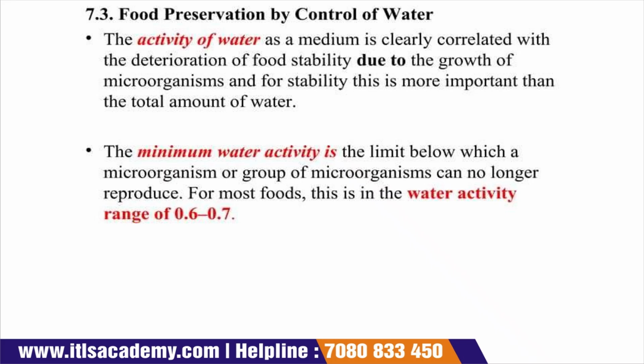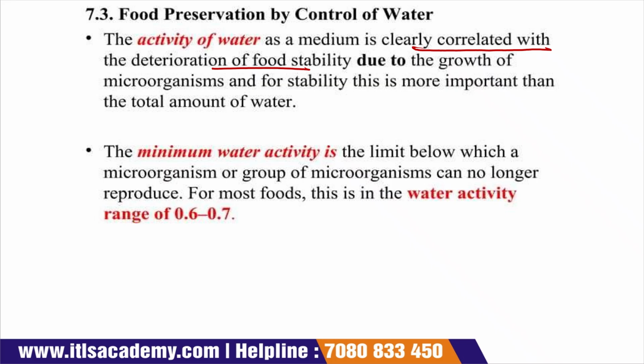Food preservation by control of the water. The activity of the water as a medium is clearly correlated with the deterioration of the food product. We all know that when the moisture content of the food product is more, the chances of microbial spoilage are also high, because microorganisms require water for their growth. So if the water activity is high, it supports the growth of microorganisms, and when microorganisms grow, the food is spoiled.